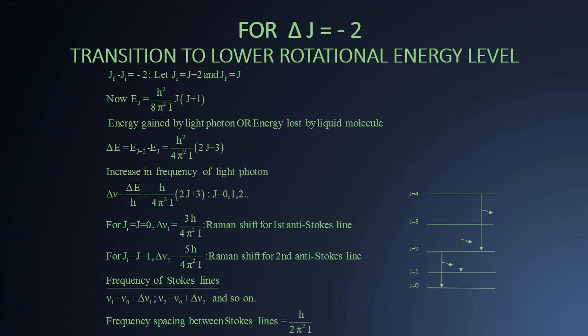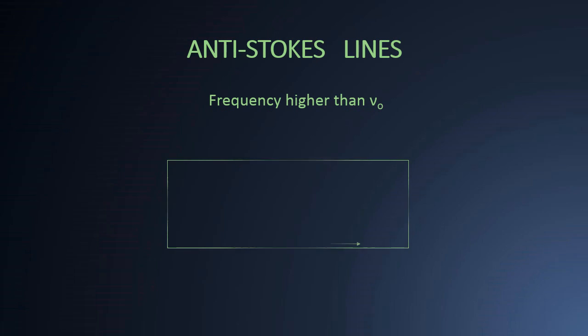From this we can calculate increase in frequency of light photon as delta nu equal to h upon 4 pi square I into 2J plus 3, where J can be 0, 1, 2, 3 and so on. In this way we can calculate frequency spacing between Rayleigh line and various anti-Stokes lines as shown in the slide. These results also show that all the anti-Stokes lines are equally spaced and the spacing is h upon 2 pi square I.